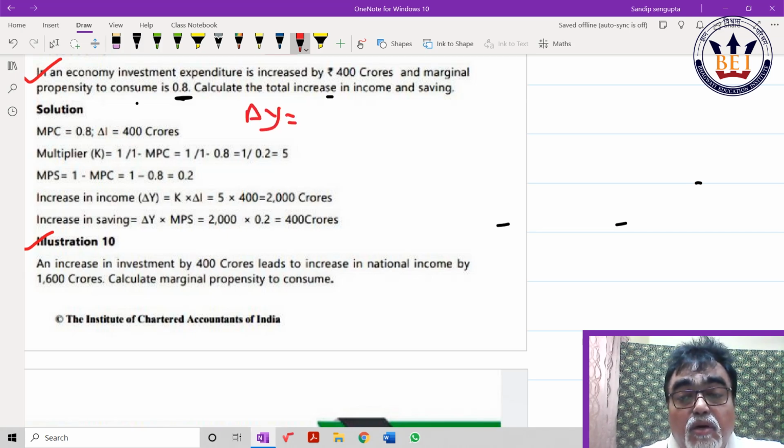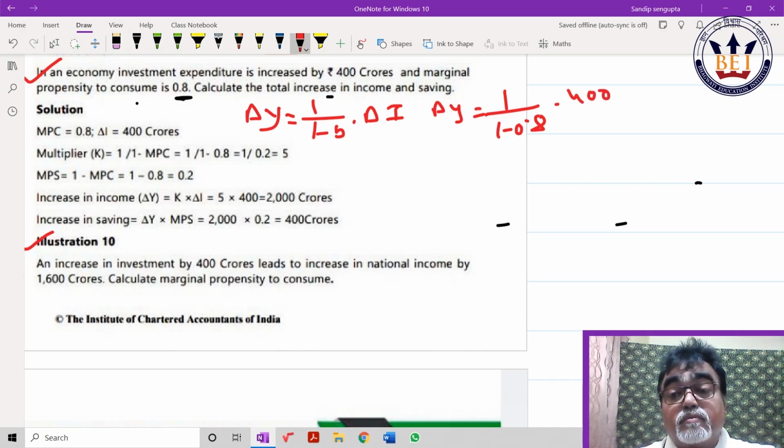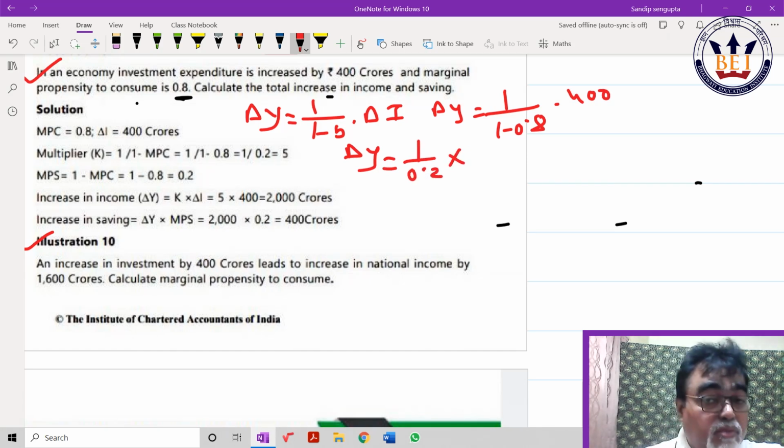Del y is equal to 1 by 0.2 into 400, so how much is it coming? 2000. Correct or not? So change in income is 2000.